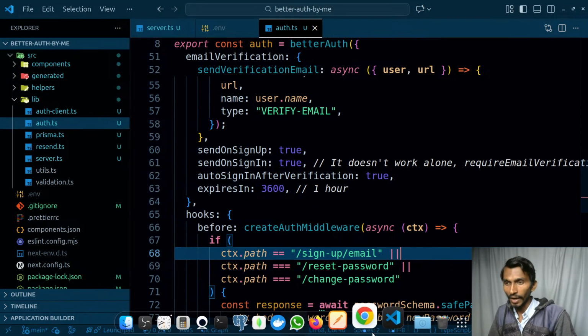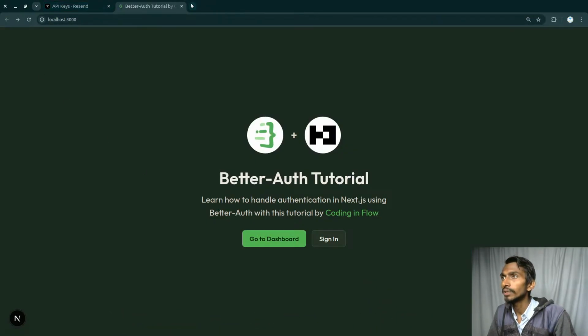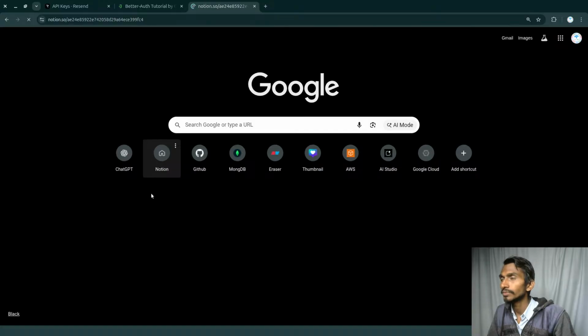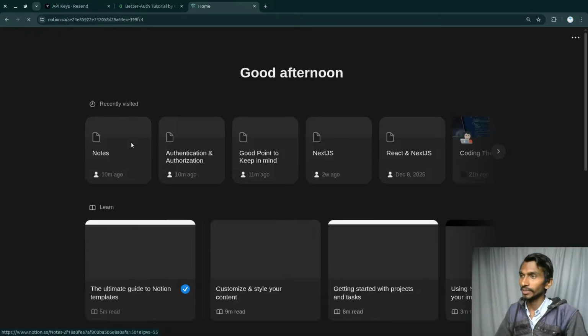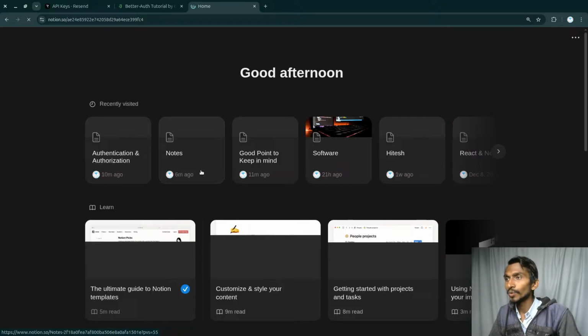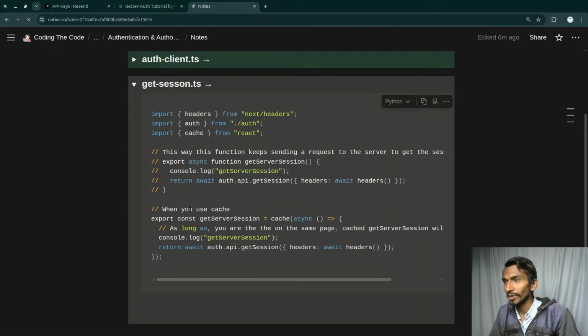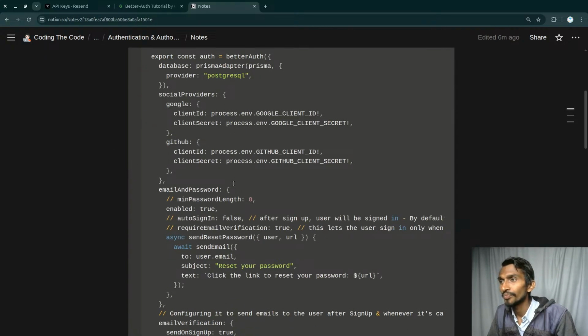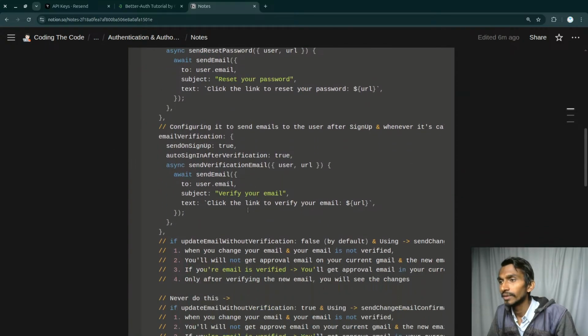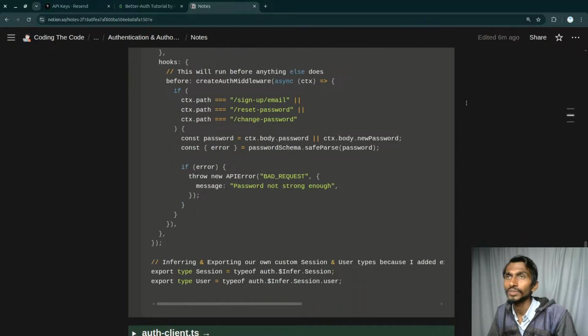Is this right? Have I done the same thing in my notes as well? Let's check that out. I hope I haven't repeated the same mistake, otherwise how silly am I going to be? Notes. Well, I am silly. It's not like I am not, but I just hope that I haven't done this. Auth.ts. And yeah, there's no way of doing this over here. But let's continue. We have figured out the error.